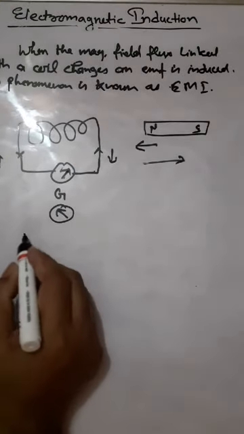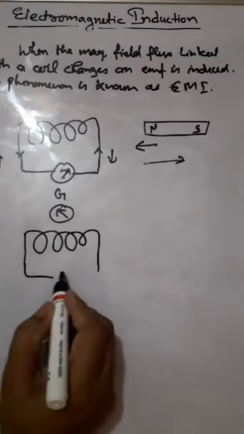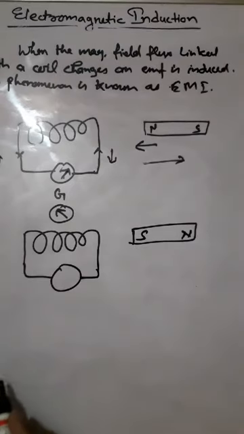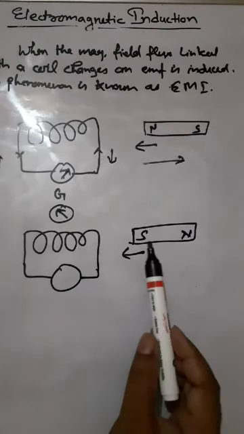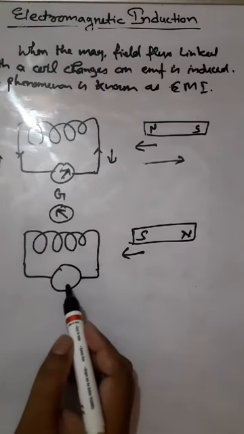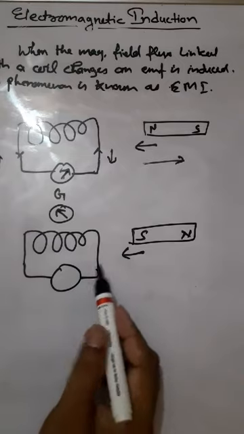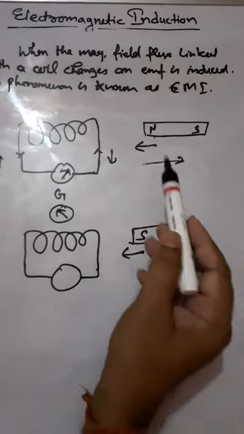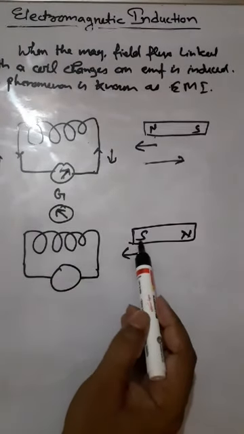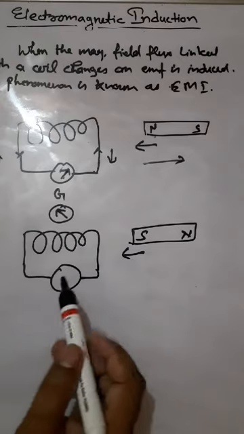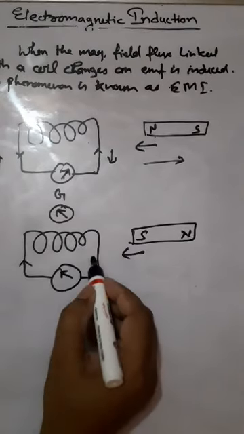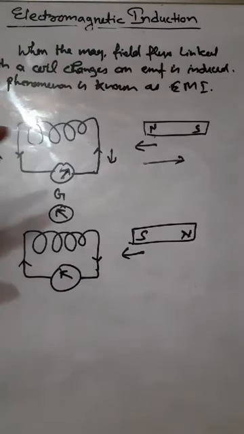Similarly, if you take the south pole of the magnet towards the coil, again current is induced in the coil, and the direction of deflection in the galvanometer is opposite to that in the first case. When we brought the north pole towards the coil, the deflection was towards right, suppose. Then if you bring the south pole towards the coil, the deflection is opposite. So the direction of current will be opposite as compared to the first case.